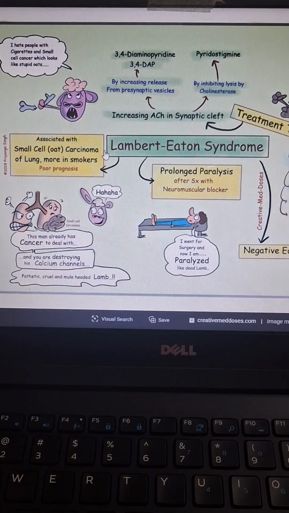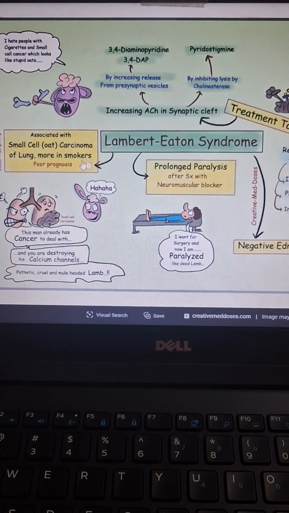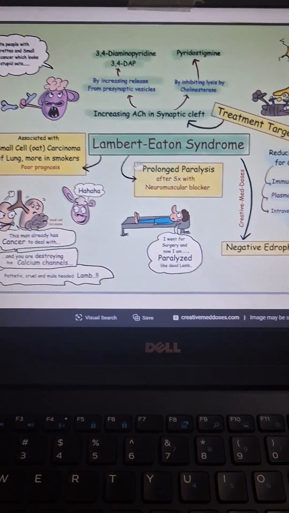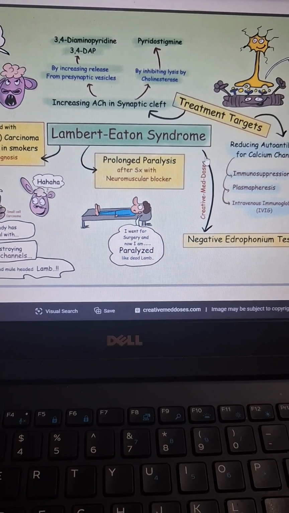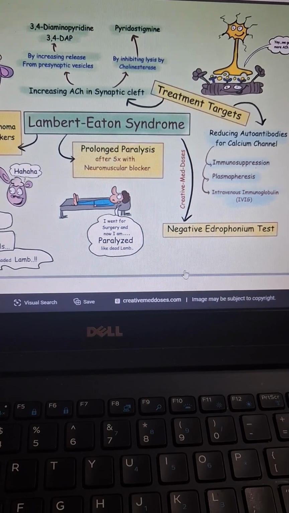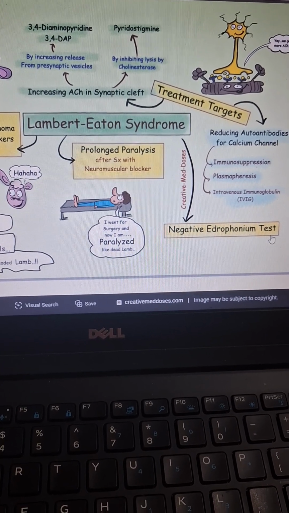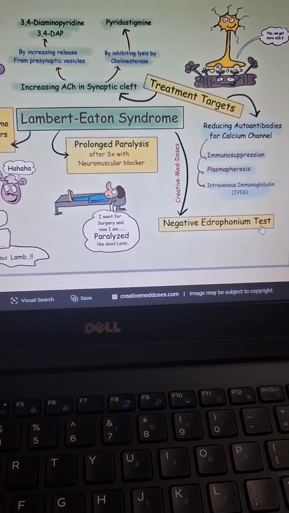It is associated with small cell carcinoma, as I've told you, and more in smokers. It has a very poor prognosis. Lambert-Eaton syndrome has a negative edrophonium test. However, myasthenia has a positive edrophonium test.